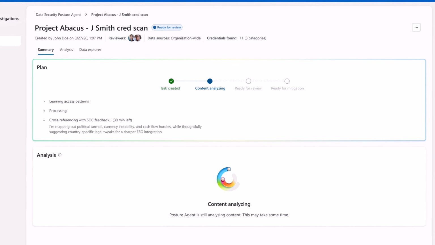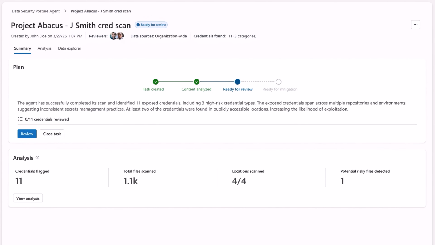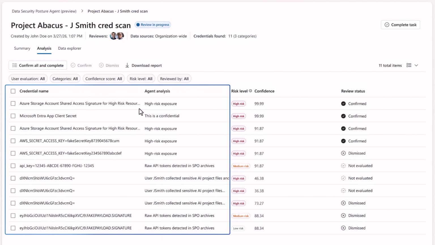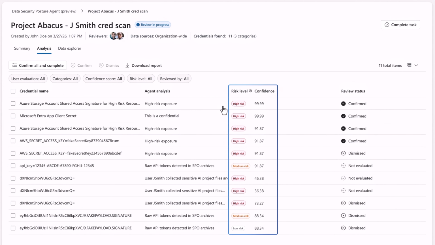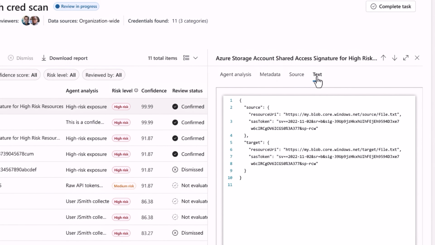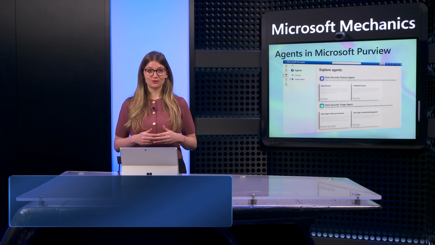With the task created, the agent will now scan that site using the same AI analysis that powers our data security investigation solution. When the agent completes its scan, if we review its results, you'll see a prioritized list of exposed credentials such as private keys, Entra credentials, and API tokens, each with a risk score and the agent's reasoning. Once it's finished, then it's easy to review the agent's findings and drill into source content to see the discovered credentials in line. And of course, from there, you can take action to disable access to files containing credentials.